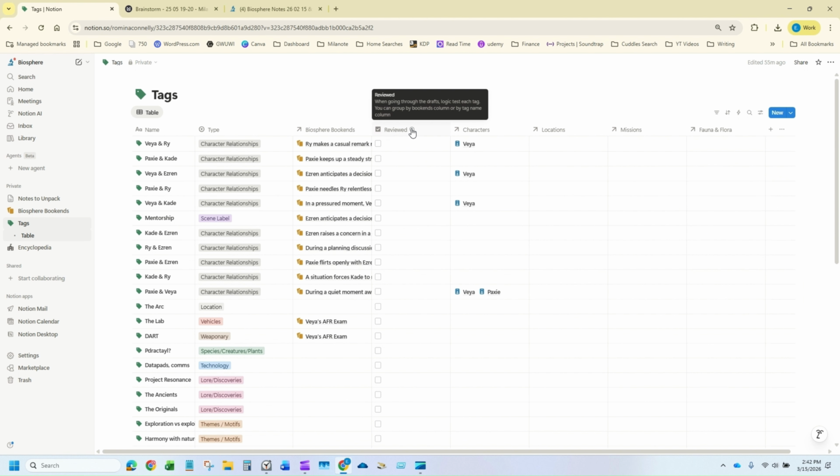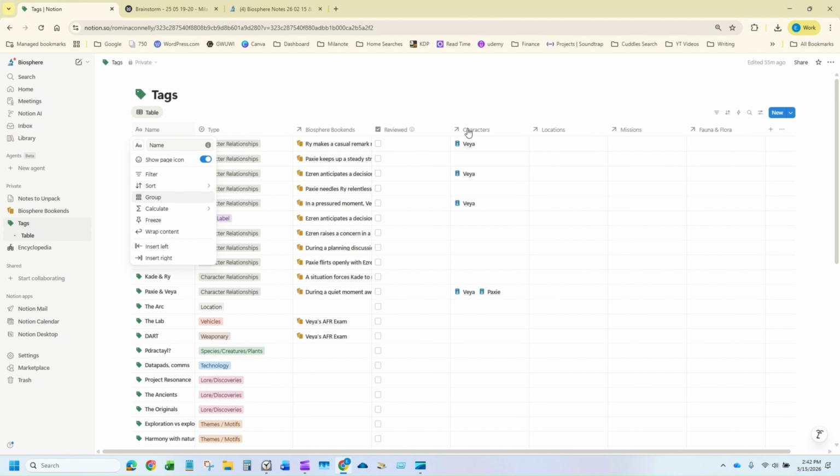And this is one of the things that I'm going to be doing: when I'm reviewing the draft, I left a note to myself. When going through the drafts, logic test each tag. You can group by the bookends column or by the tag name column. So I can either group by this